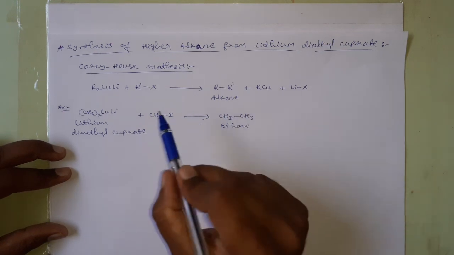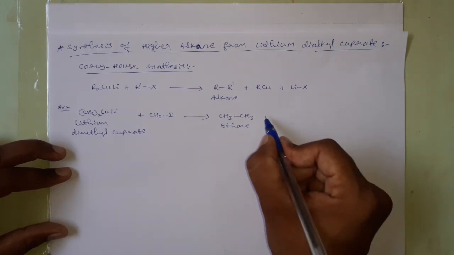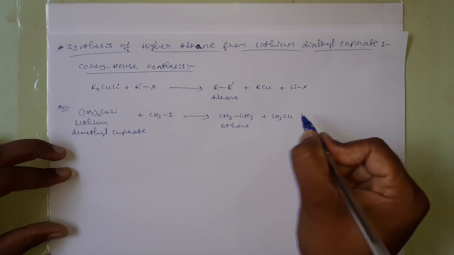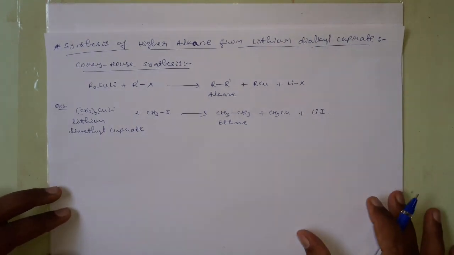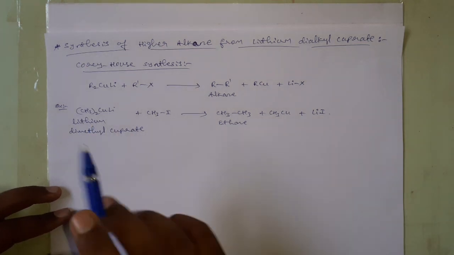This is a higher alkane as compared to the methyl group, and methyl copper plus lithium iodide. This is the synthesis method for the higher alkanes by using lithium dialkyl cuprates.